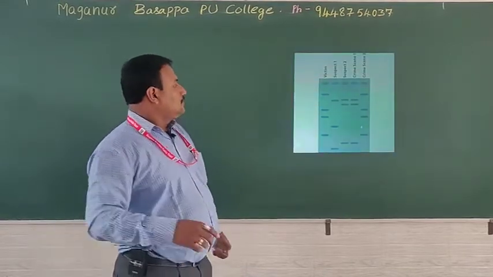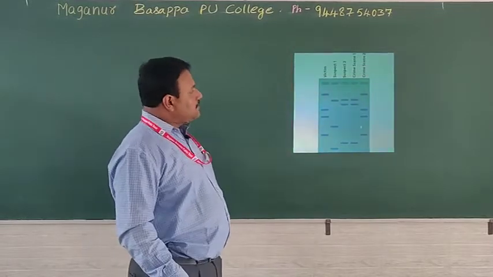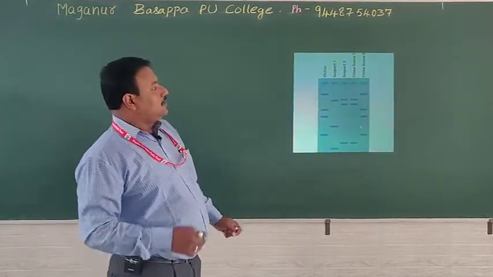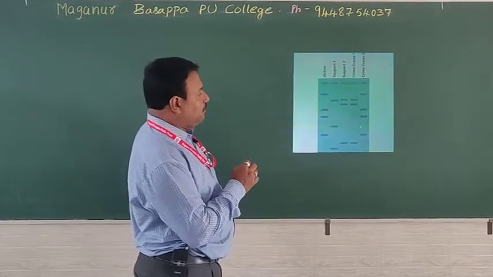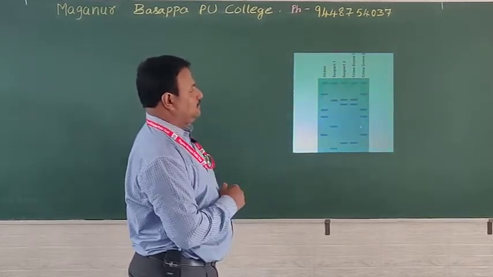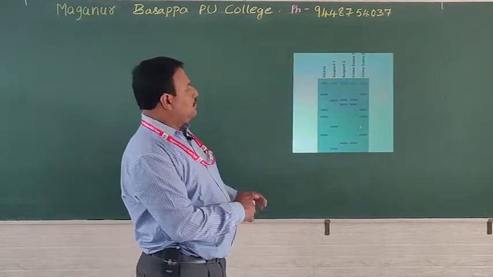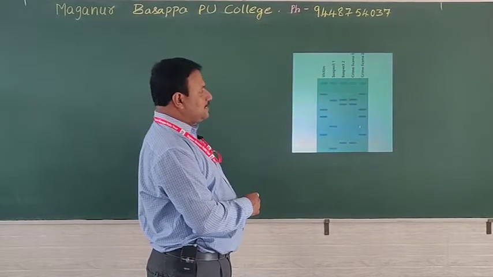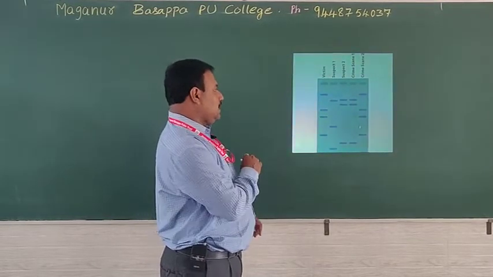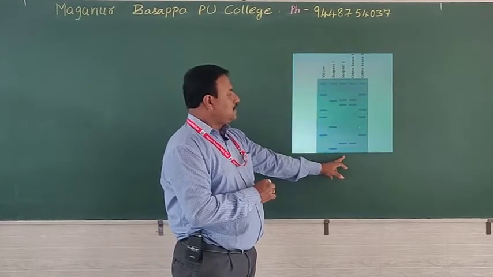Okay, next one. Here is one more slide we have got, that is the victim and the crime scene. The DNA fingerprinting obtained from the crime scene. Many suspects have been identified. There are 3 suspects. Suspect 1, suspect 2 is there. The crime scene DNA fingerprint matches with this person.